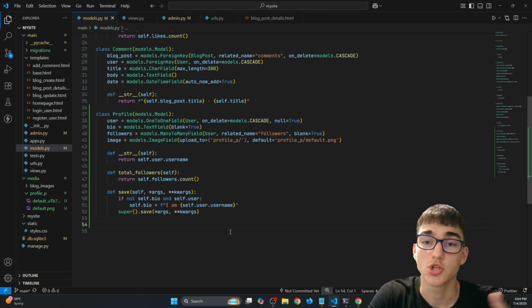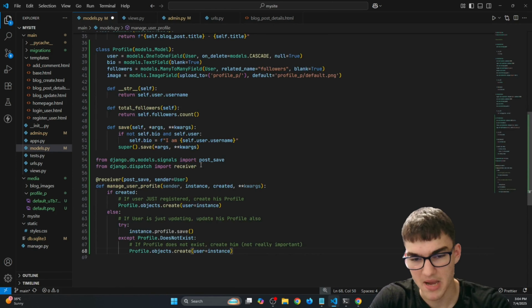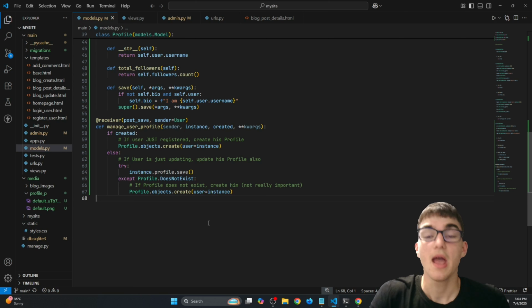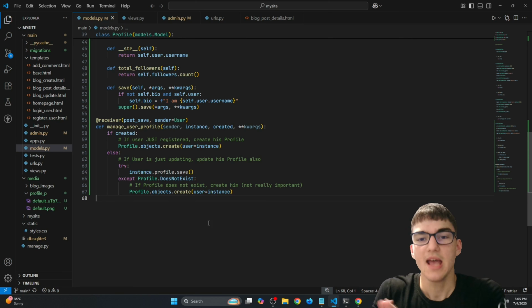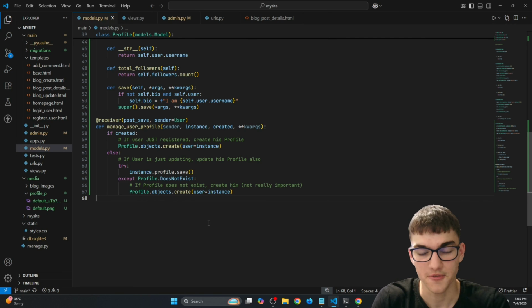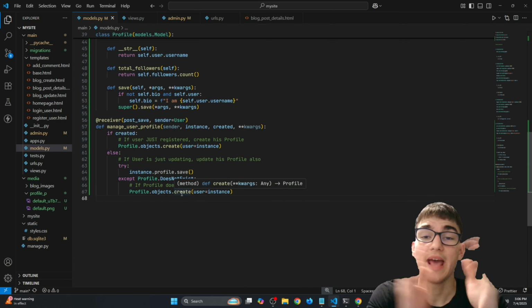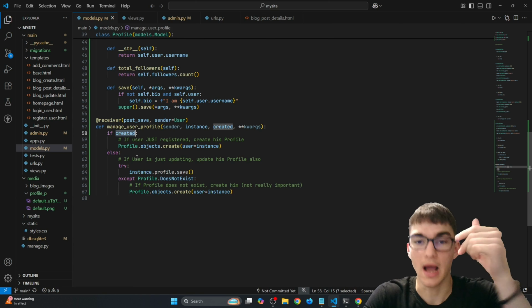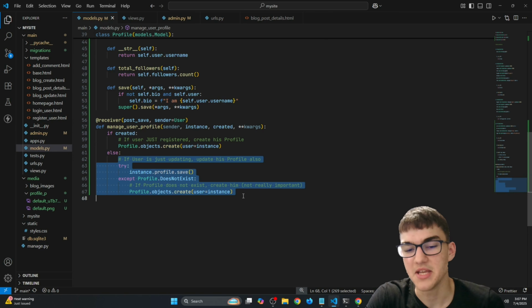Alright, and another cool thing I wanted to show you are Django signals. And if I paste it right here, and let me just move these imports up here so you can actually see it better. So right here you can copy that. So what do Django signals do? Whenever we change something in the database models, those signals will trigger themselves. And right here we're using this post save signal that just helps us whenever the user model from our database is created or updated, it will automatically create a new profile or update the existing one.